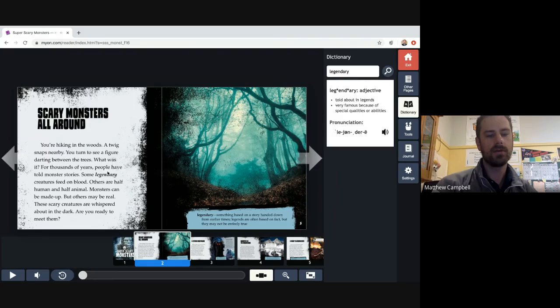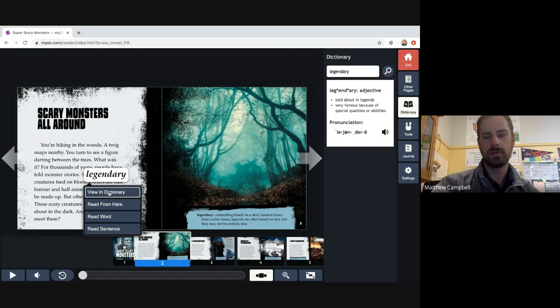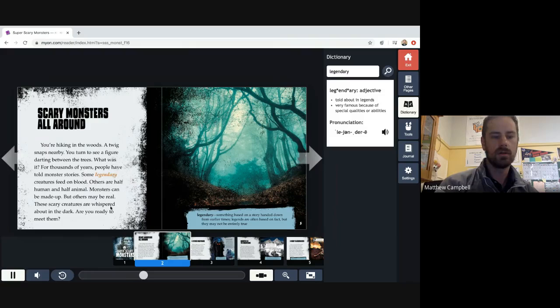The other thing you can do is you can click on any word in the text and you can view it in the dictionary, which will pull up this. You can also decide where you want the reading to start. So if you miss something and you want it to go back and reread that, you don't have to reread the whole page. You can click on